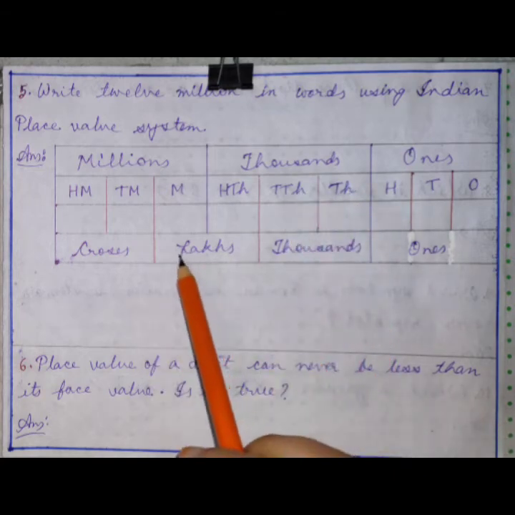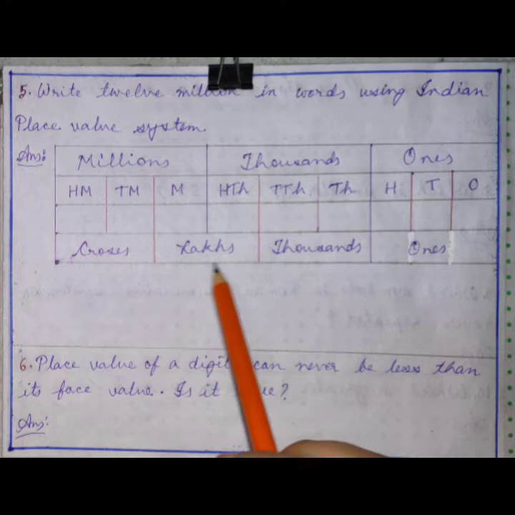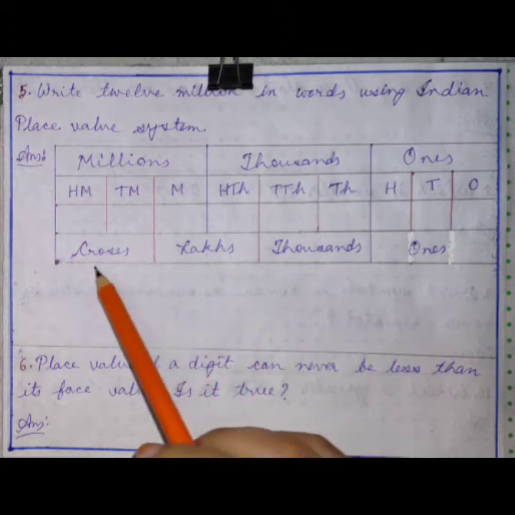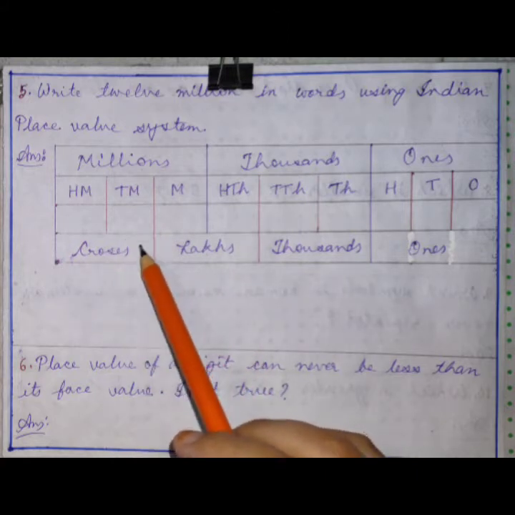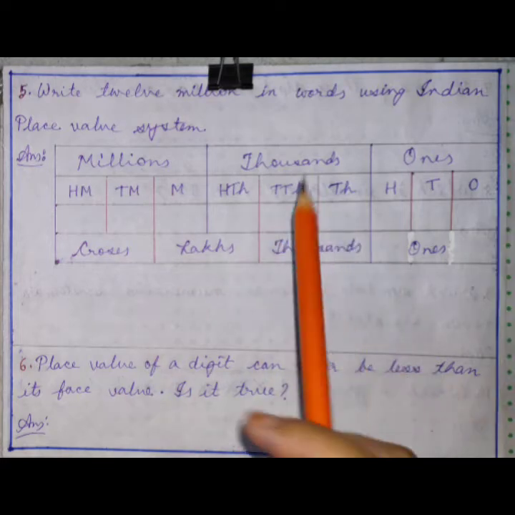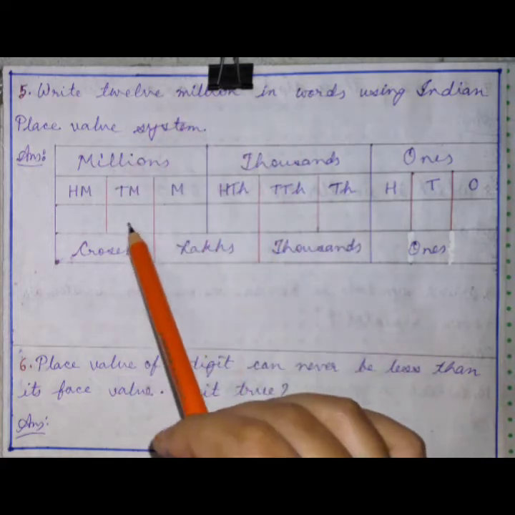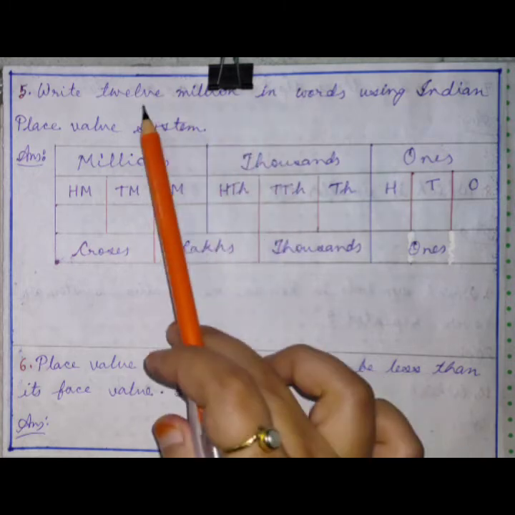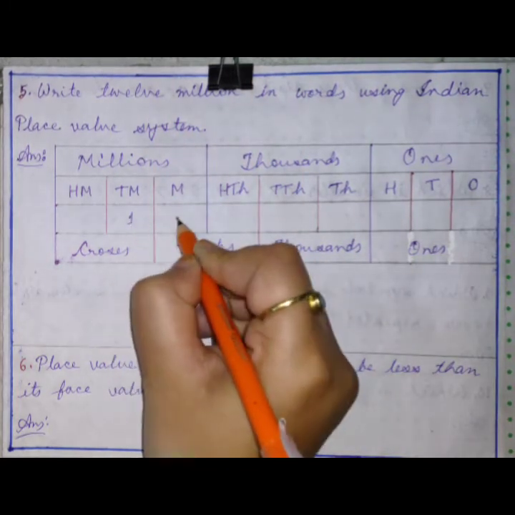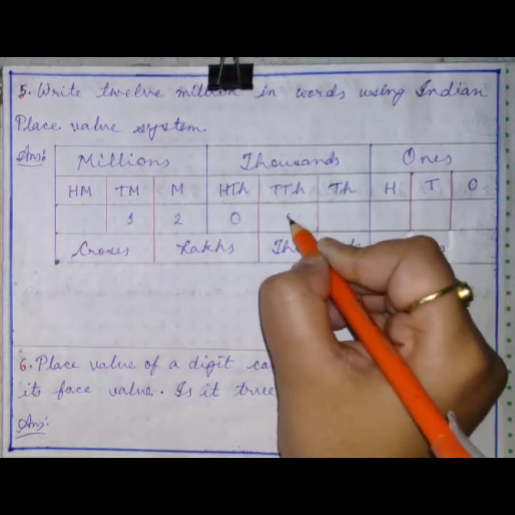Then lakhs, with lakhs and 10 lakhs. And crores can be subdivided into crore and 10 crore. Do you remember? Now let us put the number given here in digits first. 12 million, right? So 12 million.